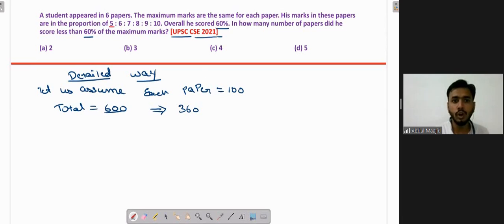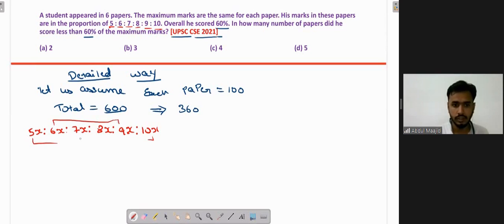Then we don't know how many marks he got in each subject, but relative marks are known, the proportion is known. So you get 5x, 6x, 7x, 8x, 9x and 10x. So the total is 5, 10, 15, again this 15, this 15.